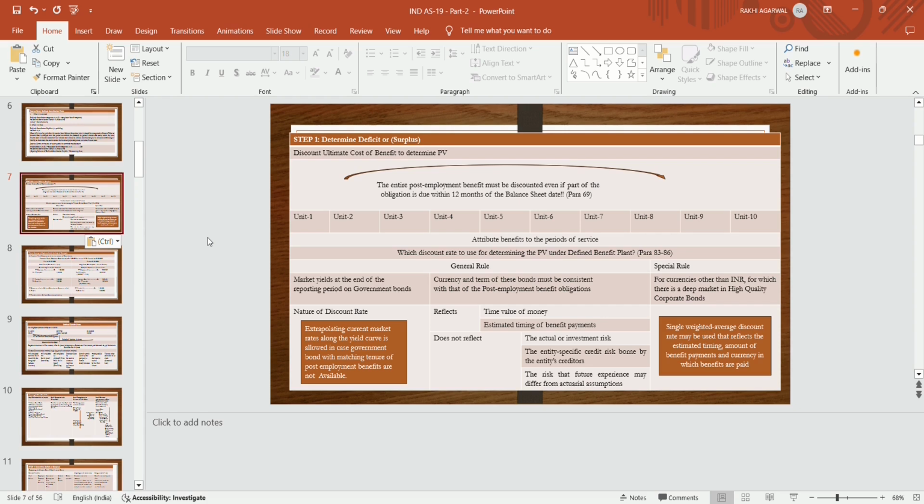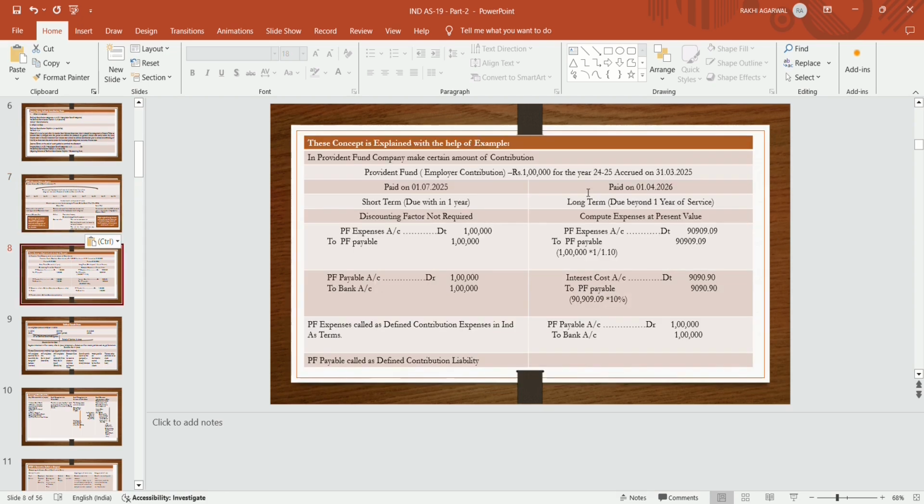General market yield at the end of the reporting period on government bonds, that is the general rule, so we will take the market yield at the end of the reporting period on government bonds. If that rate is not present, then the specific rule is to be taken for currencies other than INR, for which there is a deep market in high quality corporate bonds, with the help of the example of provident fund.